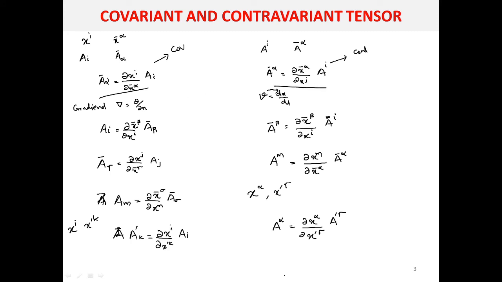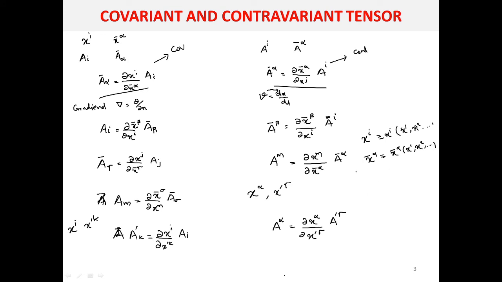In the case of a covariant tensor we represent the index as a subscript, but in the case of a contravariant tensor you represent it as a superscript. In a similar way, you can also define higher rank tensors. And to conclude this basic part, you just remember two things. The first is that when you are considering two coordinate systems, the unbarred coordinates will be functions of the barred coordinates x bar, and also the barred coordinates will be functions of the unbarred coordinates.